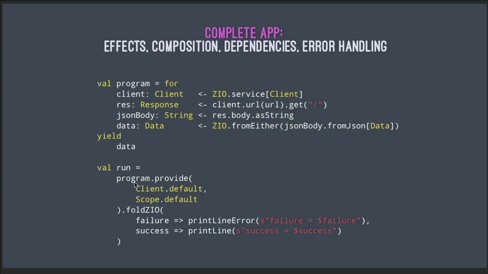And then when the program is finished running, I use fold ZIO like I showed before to handle the failure and success values just like that. And checking for failures is important because, of course, we want this code up here to succeed, but it can also fail. And ZIO makes it really easy for us to deal with failure and success.